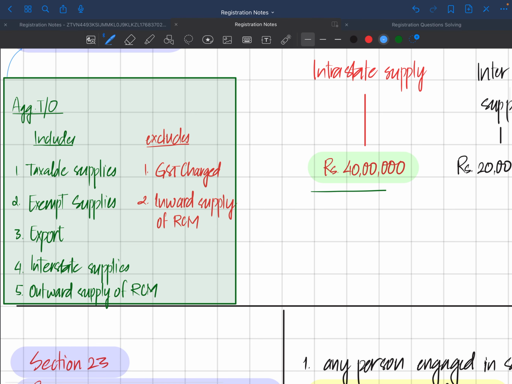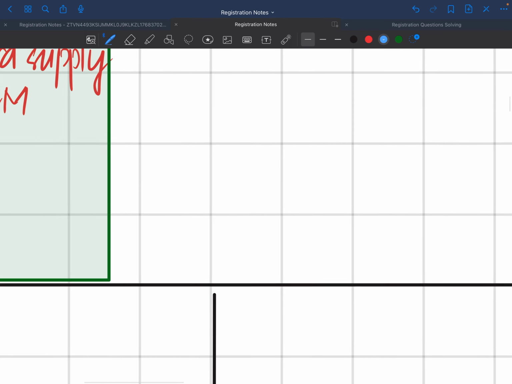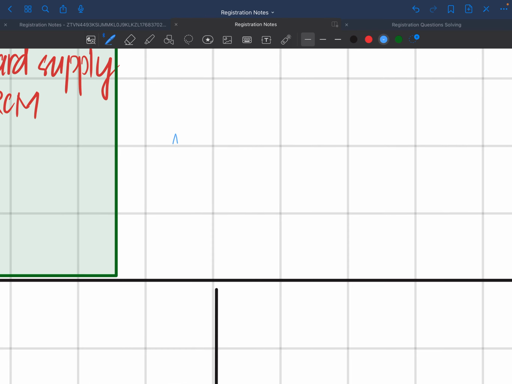Also in some of the questions you will see inward supply of RCM, outward supply of RCM. If you have an outward supply of RCM, it is to be included, but if you have an inward supply of RCM, it shall not be included. I'll give you an example. Imagine a supplier S supplies goods on which reverse charge mechanism is applicable to a recipient. Over here the recipient will deduct the GST and pay it to the government directly.